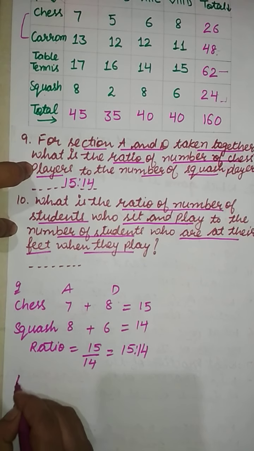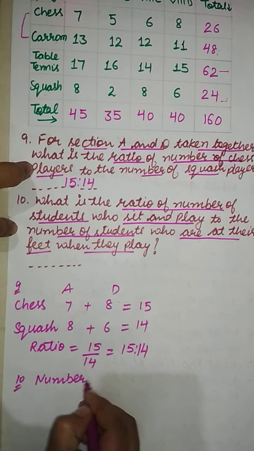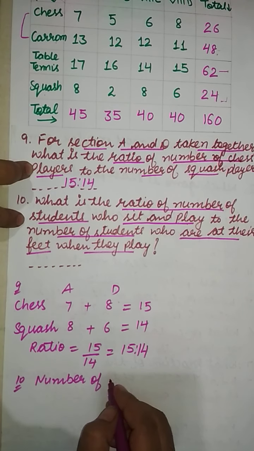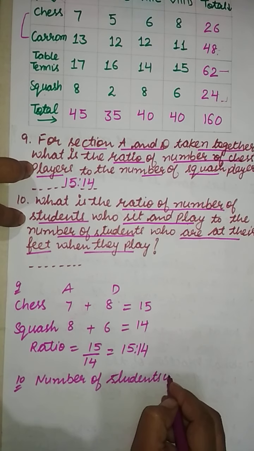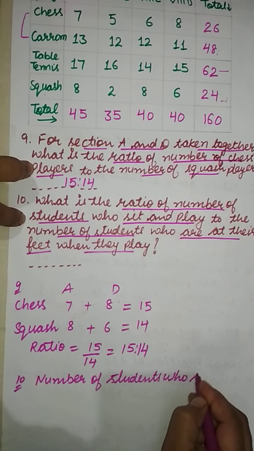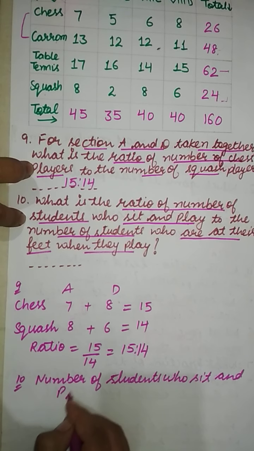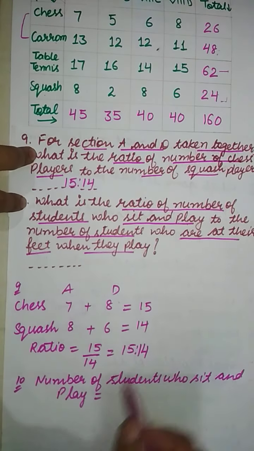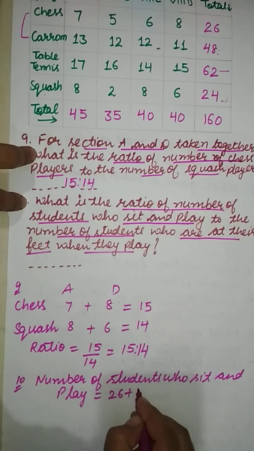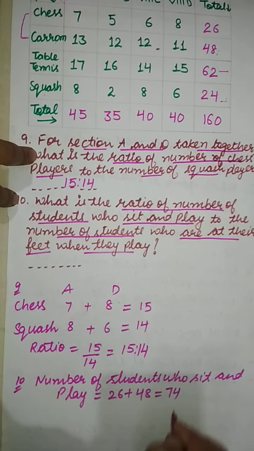So for question number 10, number of students who sit and play. These are 26 and 48. 26 plus 48 is equal to 74.